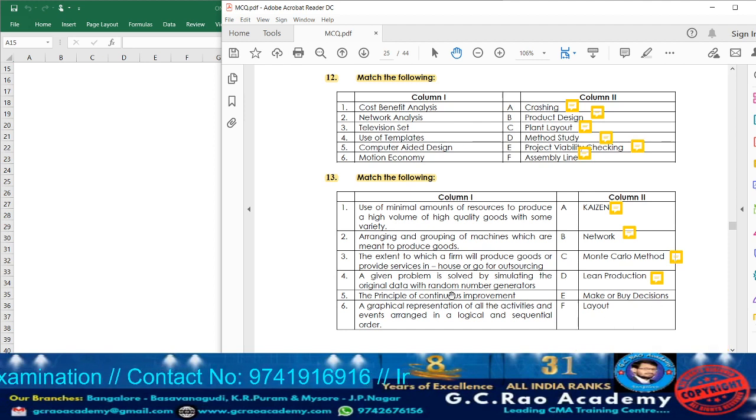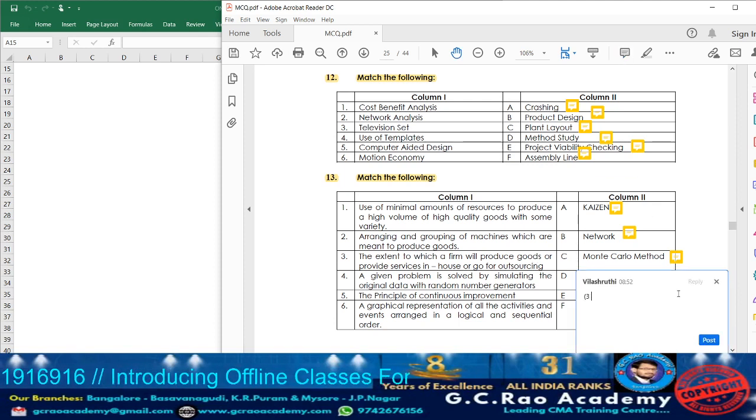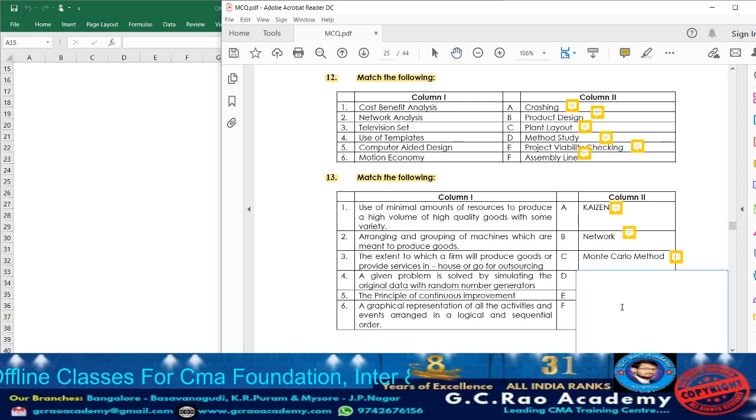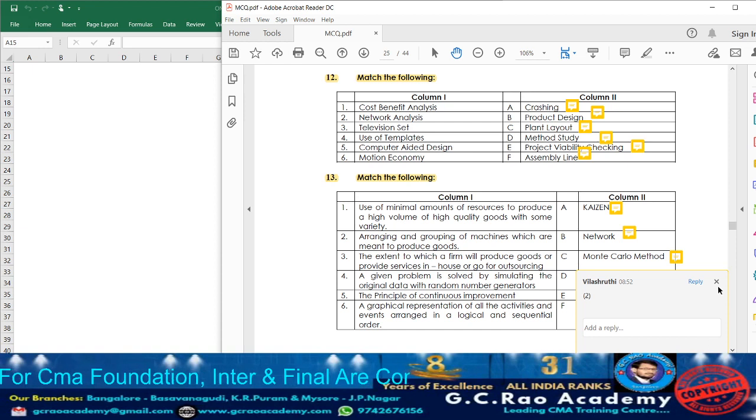Next, make or buy decision. The extent to which a firm will produce goods or provide services in-house, or they go for outsourcing, that we are going to call as make or buy decision. So against that, take down point number 3. Next, layout means arranging and grouping of machines which are meant to produce goods. They are not specifically given plant or process layout, so just the layout you can match. So that is point number 2.